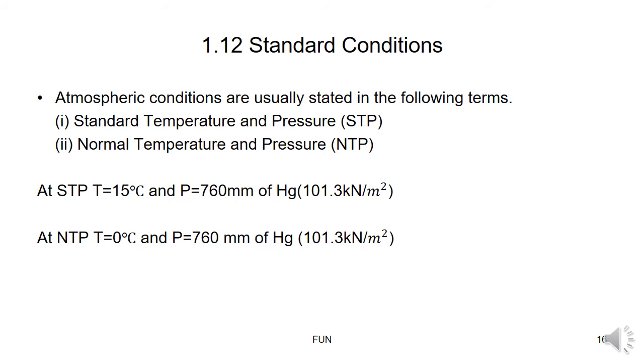Whatever they give, we have to calculate. For that, at STP conditions, we have to take the temperature as 15 degrees centigrade and the pressure as 760 mm of mercury. At NTP conditions, the temperature capital T is equal to 0 degrees centigrade and the pressure is equal to 760 mm of mercury, that is 101.3 kilonewton per meter square.